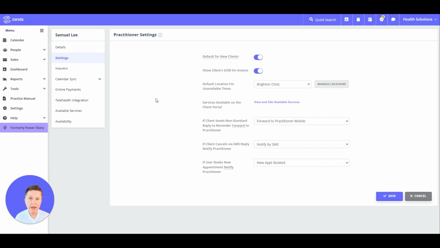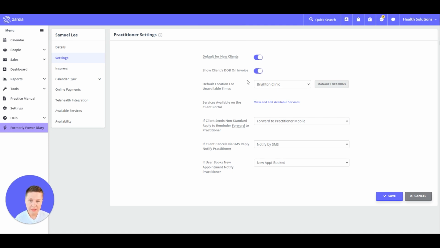Also, when new clients register through your client profile and do not book a new appointment, this practitioner profile will be assigned to them as their primary practitioner when they are made the default for new clients practitioner.